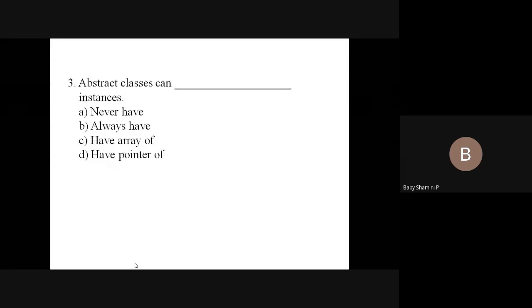No. An abstract class can never have instances. That means we cannot create an object for an abstract class. An abstract class just represents an overview of the system. From the outside view, it hides all the implementation details, so we only declare the structure. Implementation details come under the concrete class. So we cannot create an instance of an abstract class.